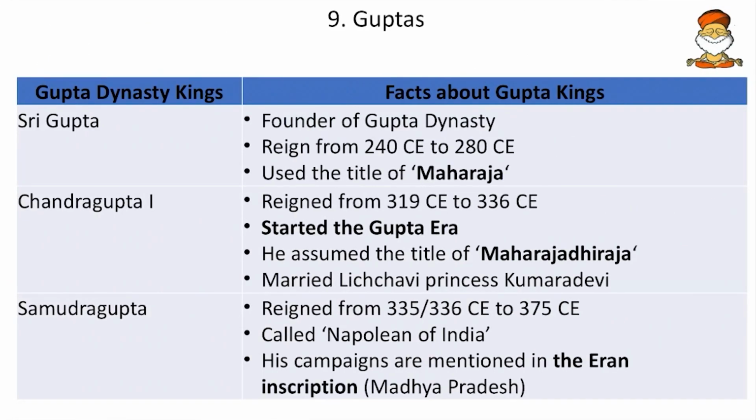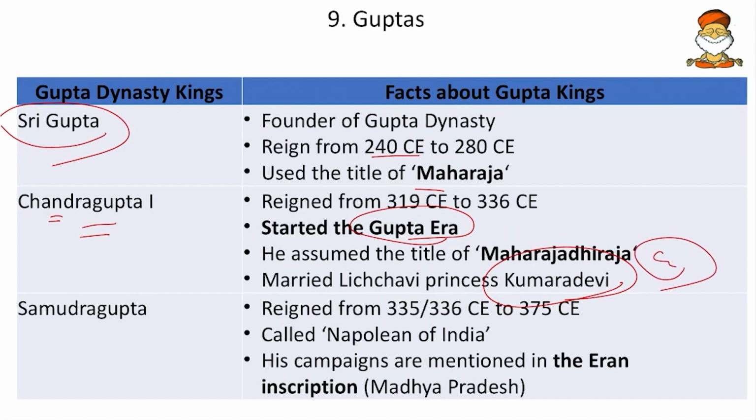So Guptas started from Sri Gupta, the founder of the Guptas, and he ruled from 240 AD to 280 AD, and he used the title Maharaja. Then came Chandragupta I. He started the Gupta era, that is the calendar, and he assumed the title of Maharajadhiraja and married the princess Kumara Devi. For us, this Kumara Devi is important because Chandragupta I introduced Kumara Devi type of coins. So for the coinage, this name is important.